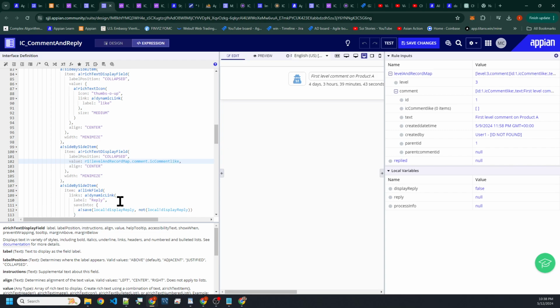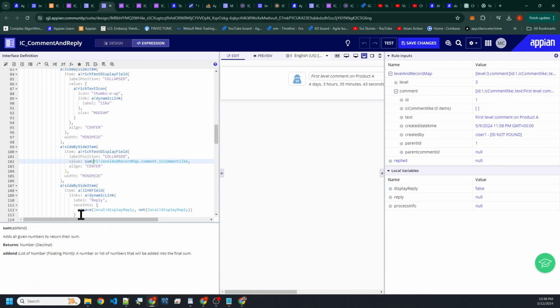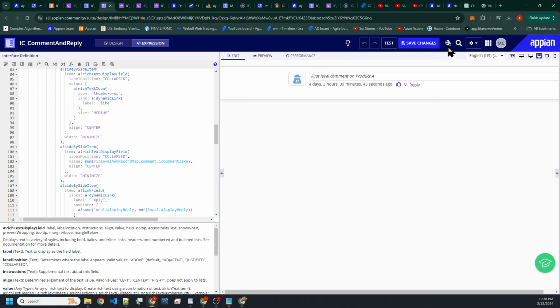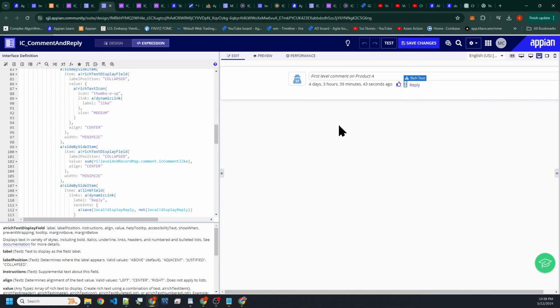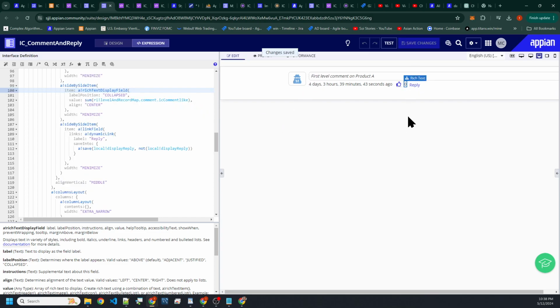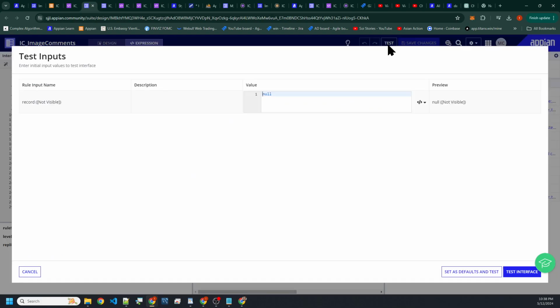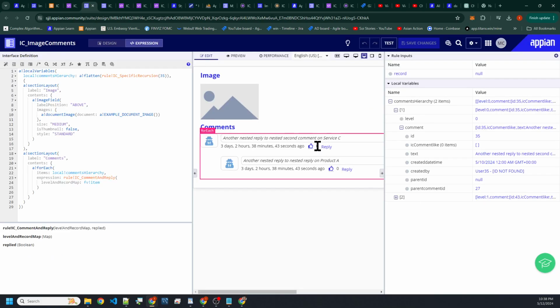Right here, right? Pretty much we could just do a sum of this, right? And we got 0 now because we're taking the sum of nothing, right? So let us imagine that we did have something in here, right? Let's go to this page here. Let's test this now. So yeah, we got 0 here, right?